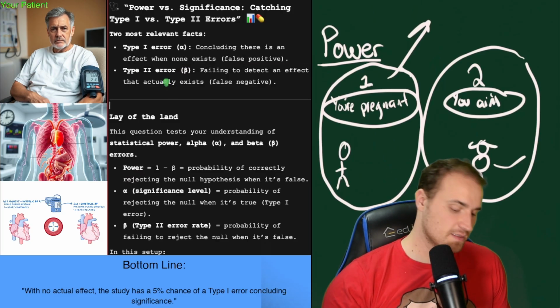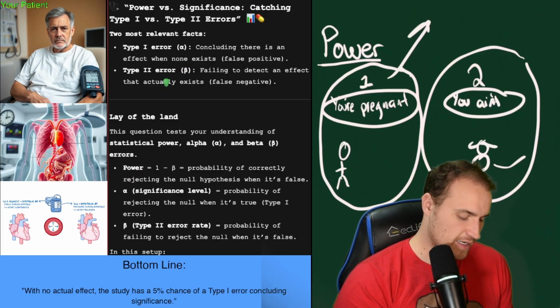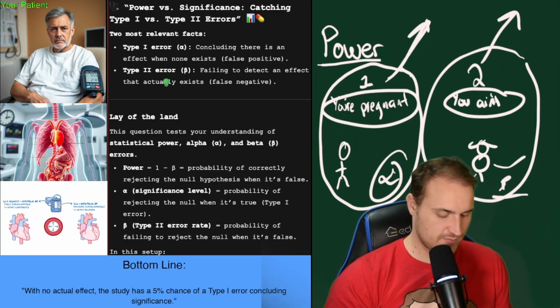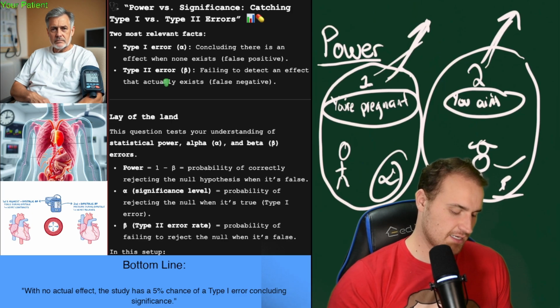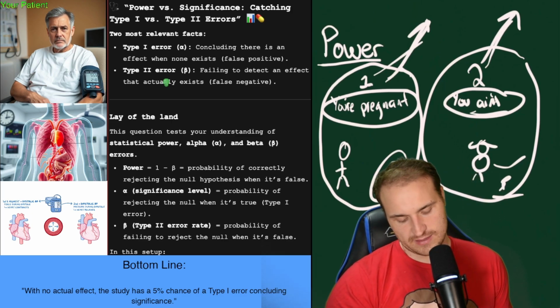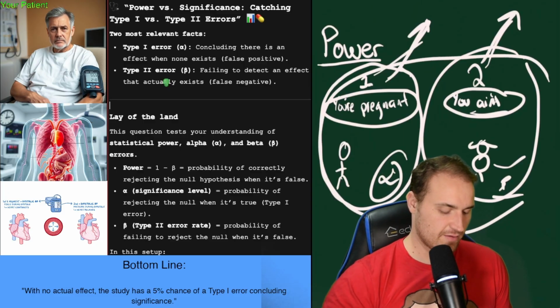Anyways, these can be tricky sometimes, so just make sure that we got the 1 and the 2 straight. Good thing 2 is in the alphabet. Alpha goes first, beta is second. 1 goes first, 2 is second. 1 is the funny one. You're pregnant to a man. You ain't pregnant to a woman is 2. Remember, in both scenarios, they're getting it wrong.